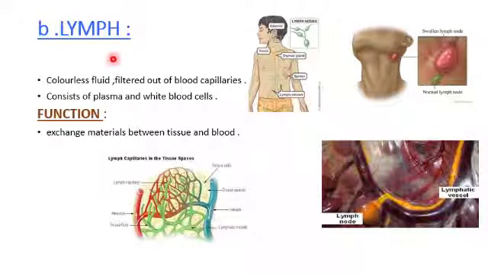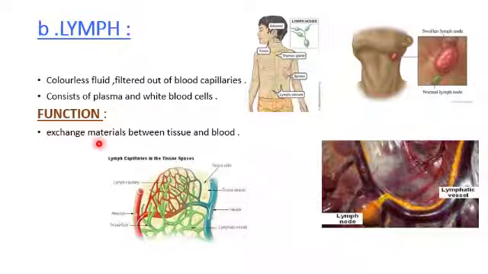Next, we have a topic called lymph. First you studied blood. Another fluid tissue is called lymph. It is a colorless fluid without blood cells. This colorless fluid is filtered out and oozes from the blood capillaries, and it has plasma with white blood cells but no RBC. So it is called lymph.